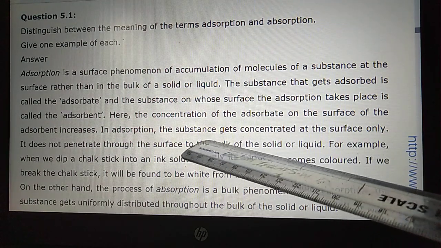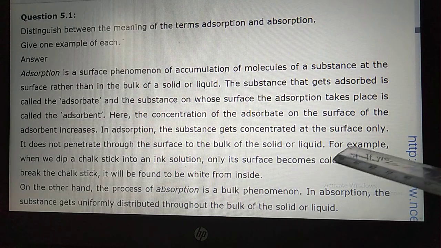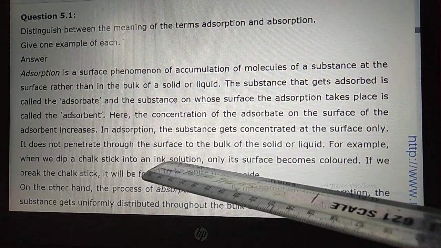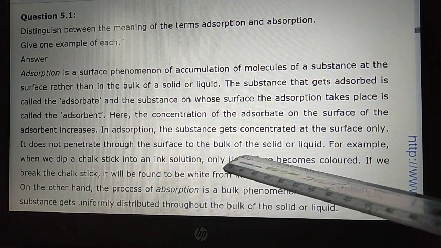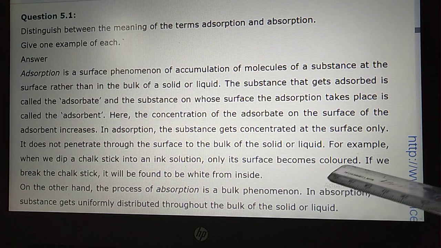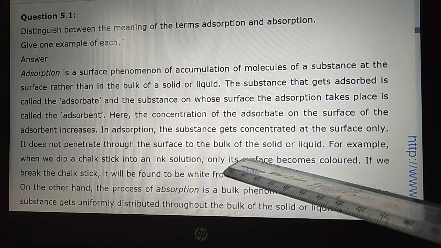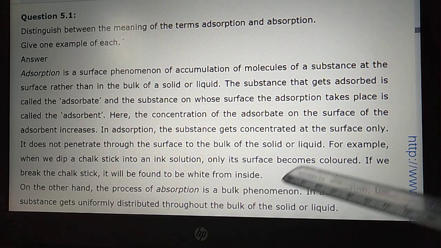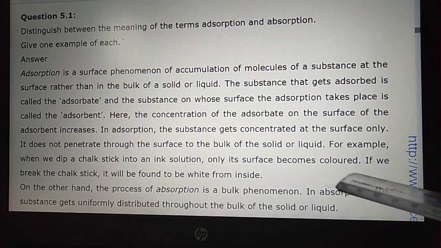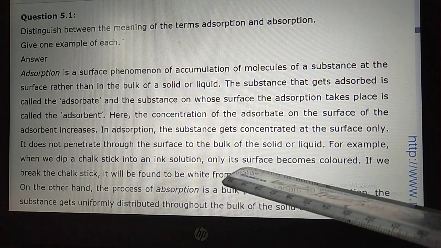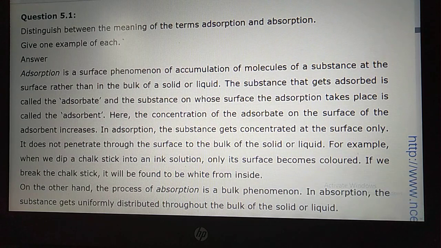In adsorption, the substance gets concentrated at the surface only. It does not penetrate through the surface into the bulk of the solid or liquid. For example, when we dip a chalk stick into ink solution, only its surface becomes colored. If we break the chalk stick, it would be found to be white from inside.